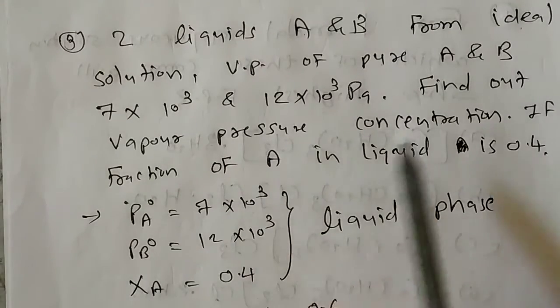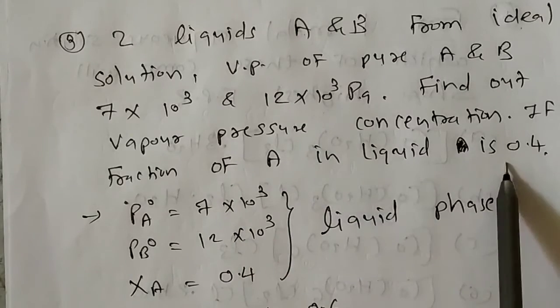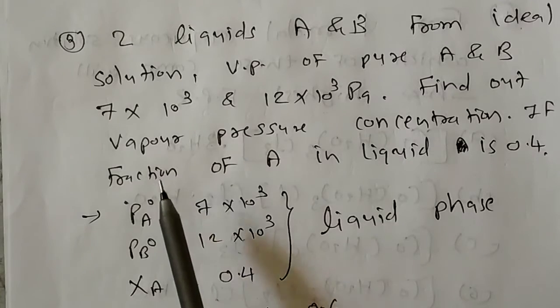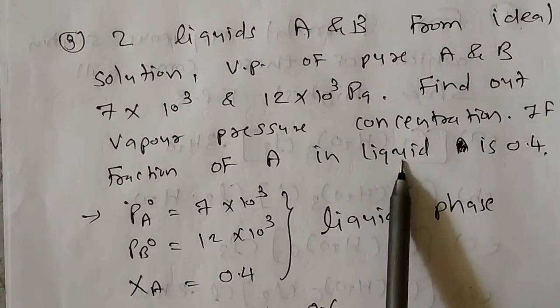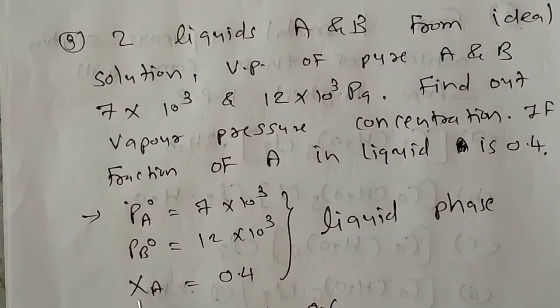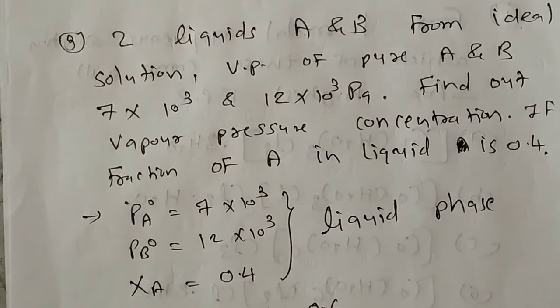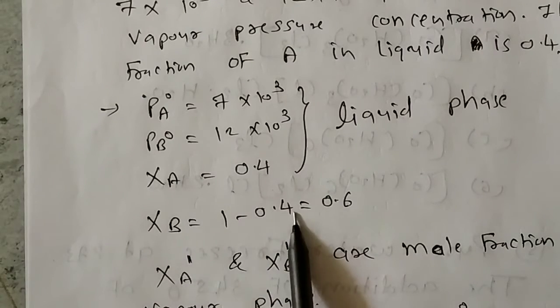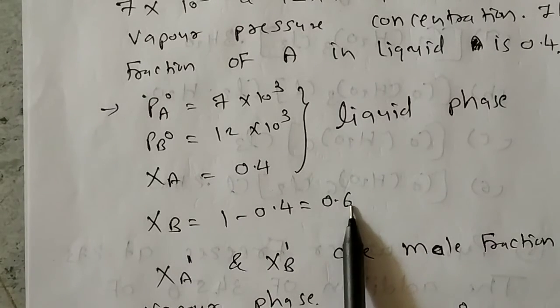Now fraction of A in liquid is given to us, means mole fraction is given to us in liquid phase, that is 0.4. So XA is equal to 0.4. Now I can find XB. So XB is equal to 1 minus 0.4 is equal to 0.6.